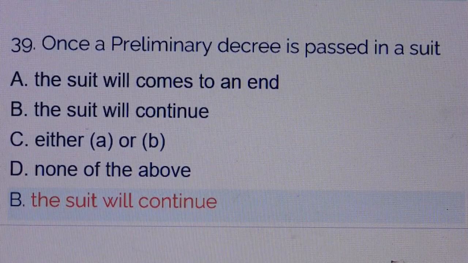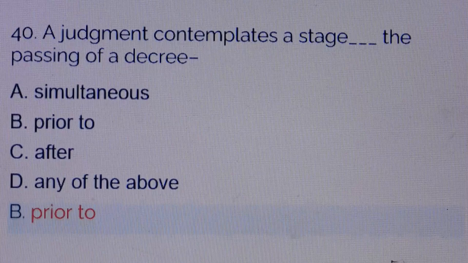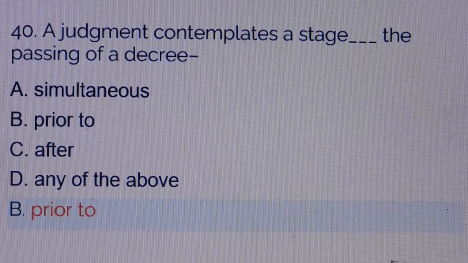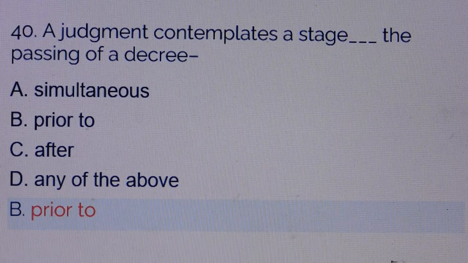Question number 39. Once a preliminary decree is passed in a suit: answer is option number B, the suit will continue. Question number 40. A judgment contemplates a stage prior to the passing of a decree. Answer is option number B, prior to.